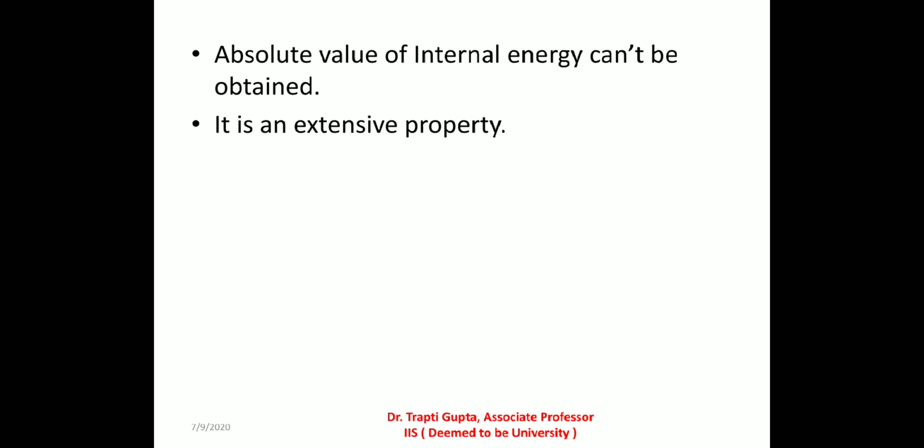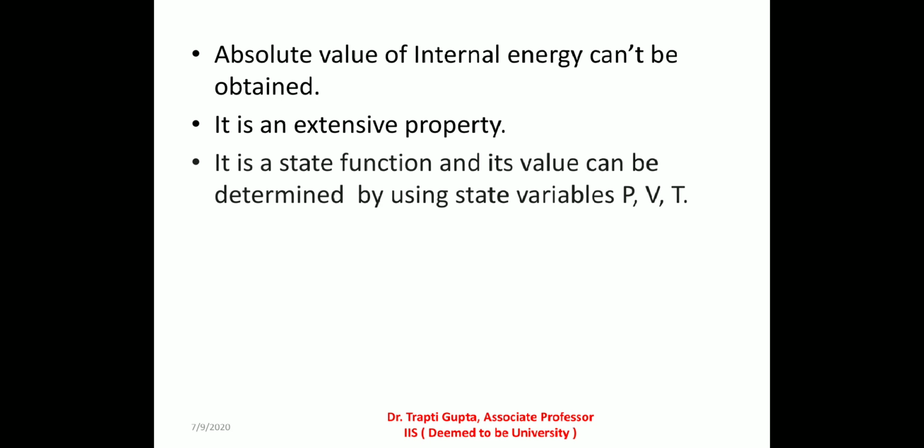The magnitude of internal energy is determined by the state of the system, means it is determined by the variables pressure, volume and temperature. As these variables are related to each other by equation of state, that is PV equal to nRT, for a system of fixed composition, we can calculate the value of the third variable if we know the value of the other two.